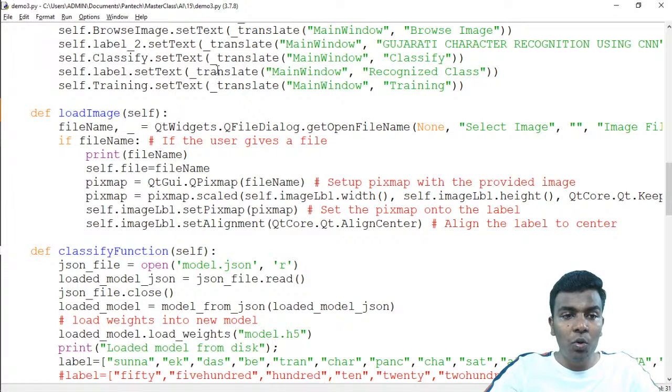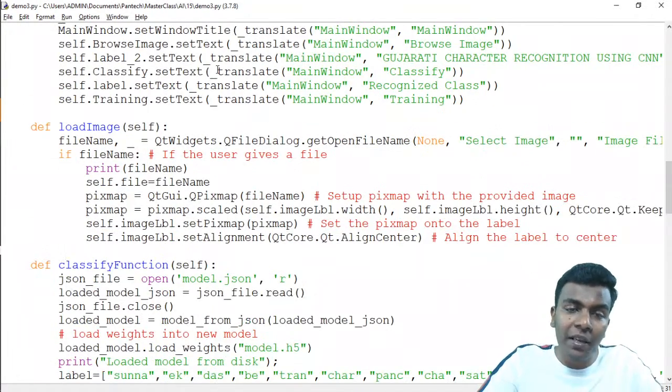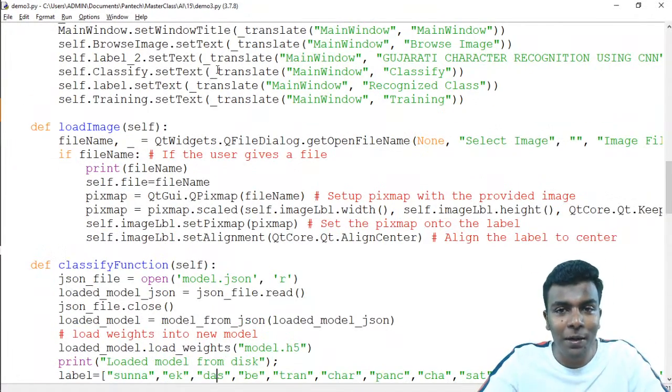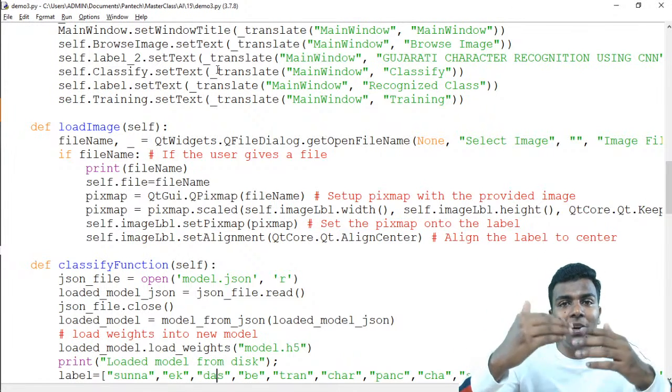Now it's time to go for the third button, the training button. Once I have clicked the training button, what should it do? What should be the functionality? You're just going to tell me the answer. What is the function of the training button? Just tell me step by step.